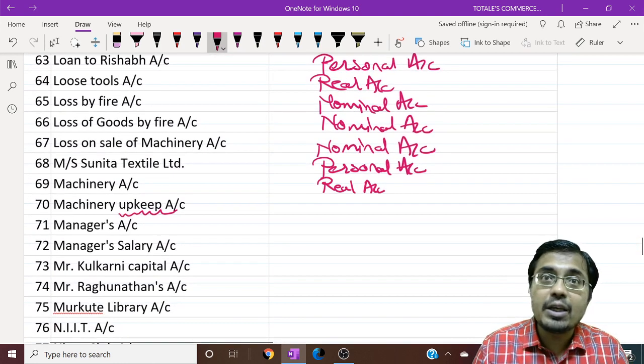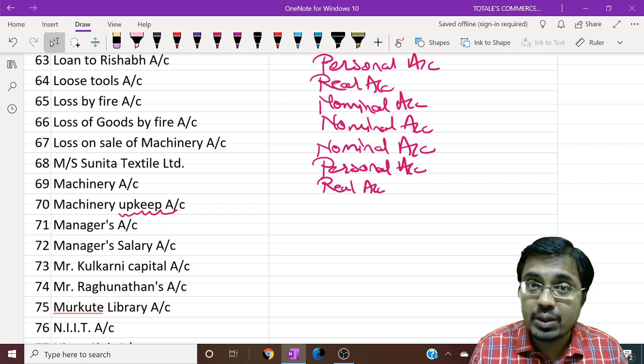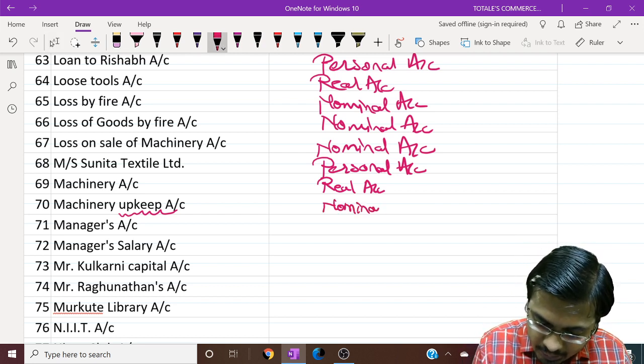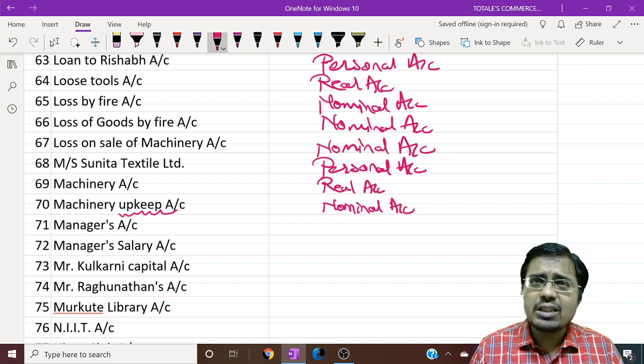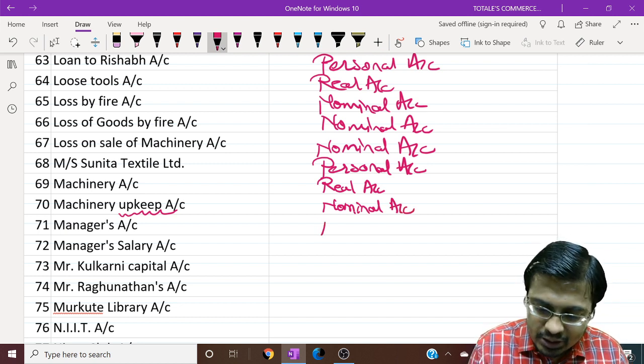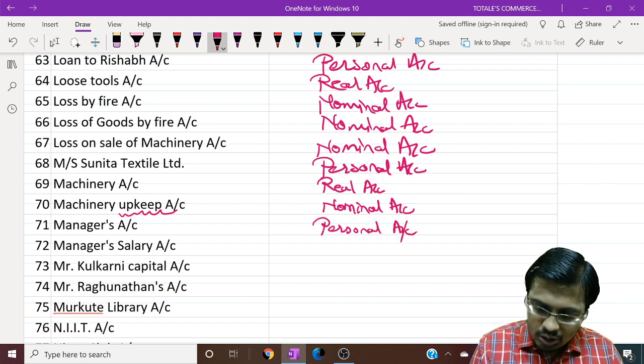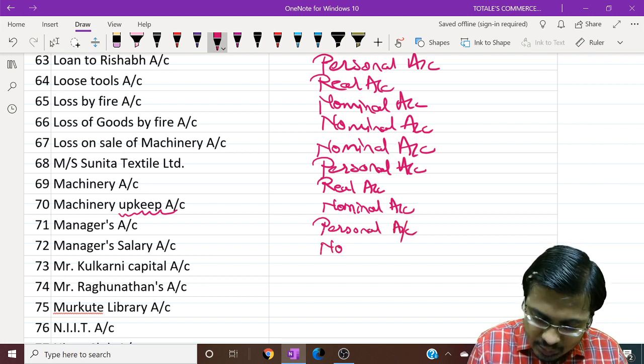Machinery upkeep. Upkeep means repairs and maintenance. It is our expense, so it would be nominal. Manager is a person who is working for the business, so it is a natural personal account. Manager's salary is our expense, so it is a nominal account.